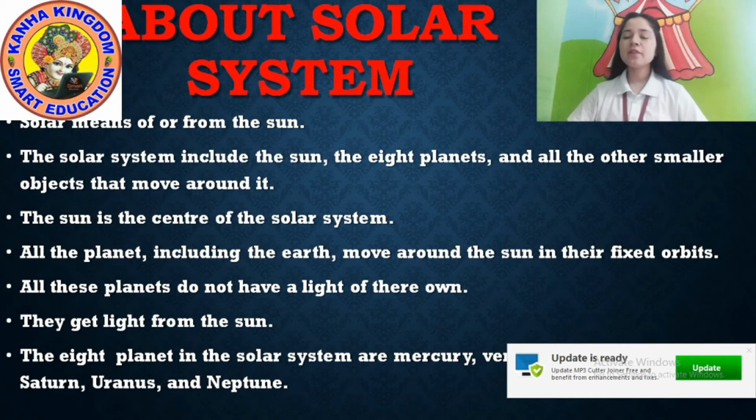Because of that, they use light from the sun. Because of sunlight only, we have day and night. Okay, so they get light from the sun. All these planets do not have light of their own. They get light from the sun.